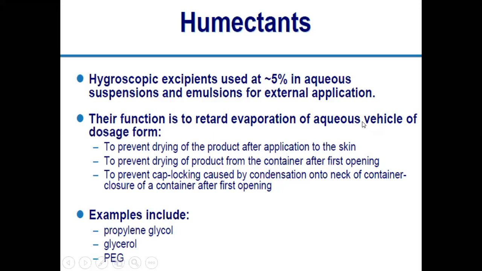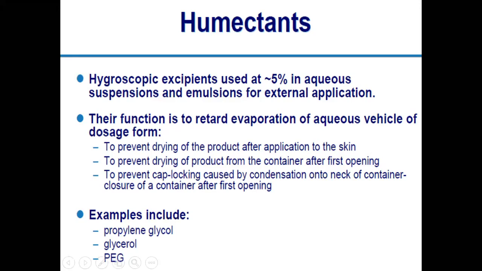Apart from these, many other ingredients are also there, which we add as per requirement. For example, emulsifying agents are added into an emulsion, and suspending agents are added into a suspension, as well as any particular agent depending on the requirement of that product.